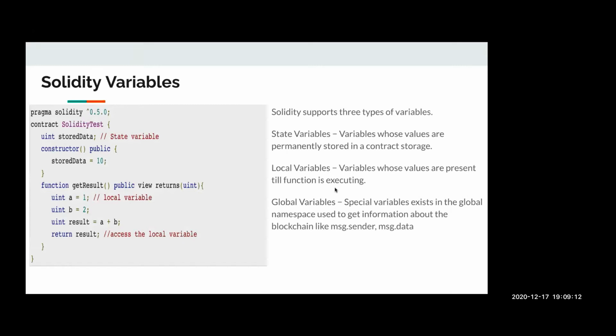Here it talks about the different types of variables present in a smart contract. There are three main types: state variable, local variable, and global variable. State variables are the variables which have access scope to all the functions, and local variables are only accessible inside a particular function, so they live only until the function is invoked. Global variables are special types which give information about a particular